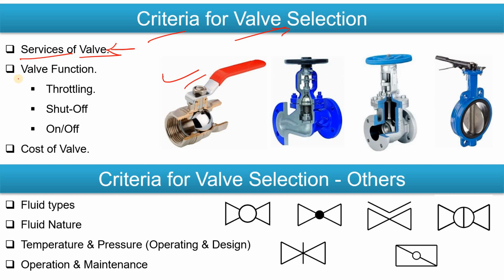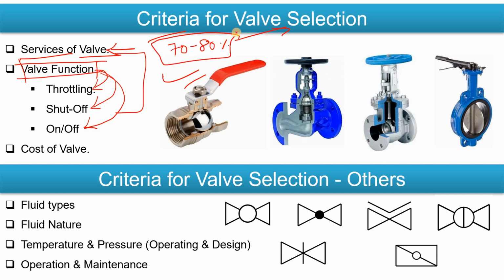Then you can go with the valve function, like what the application is, whether you are using that valve for throttling purpose, shut off purpose, or on-off purpose, right? And after that, when you have selected on both of these, at that time like 70 to 80% you will have 2 or 3 valves in your hand, right?